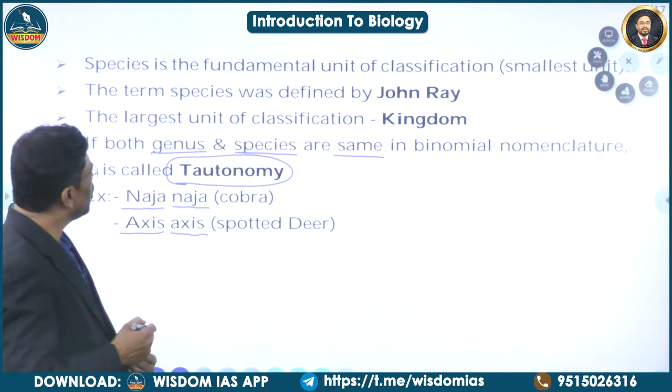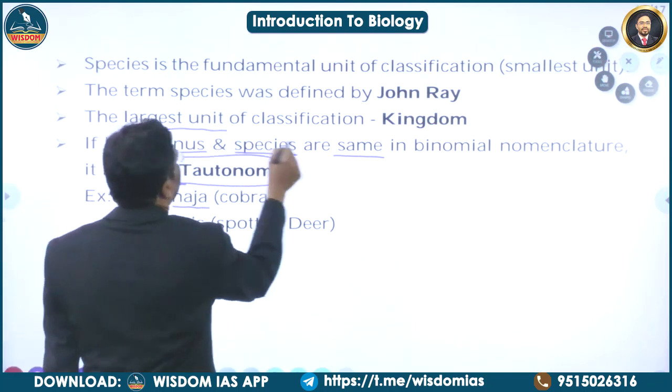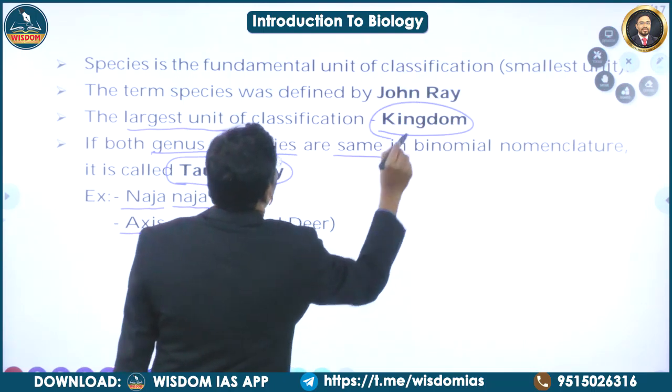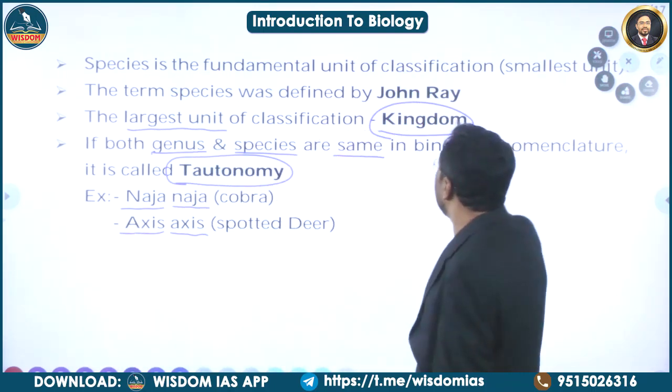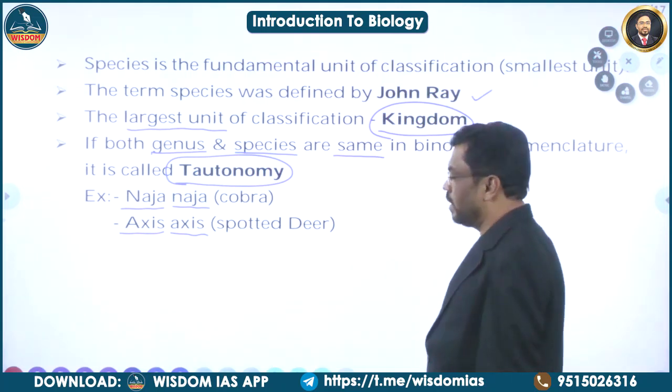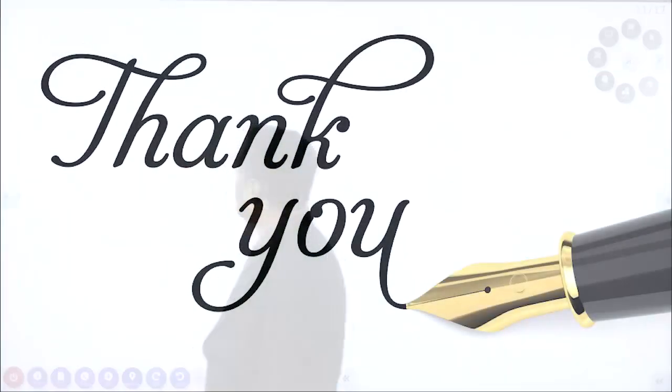Here, from the exam point of view, you have to remember: the largest unit of classification is kingdom, and the smallest unit of classification is species. The term species was introduced by John Ray.